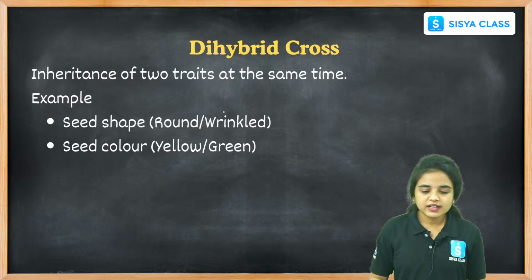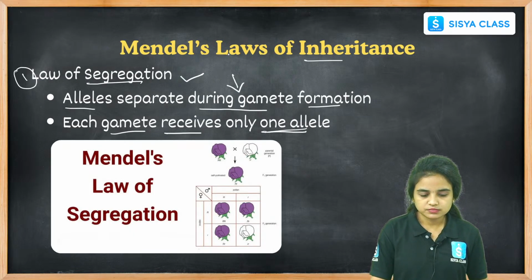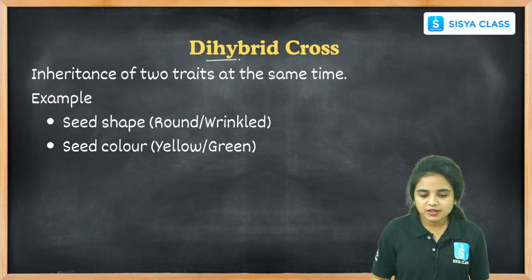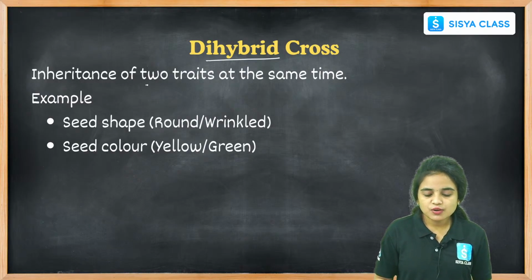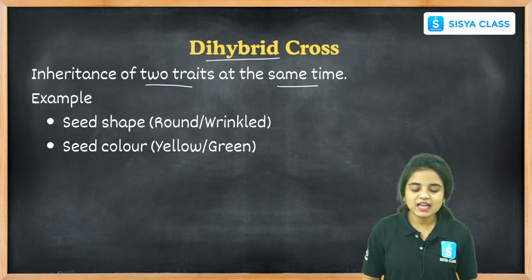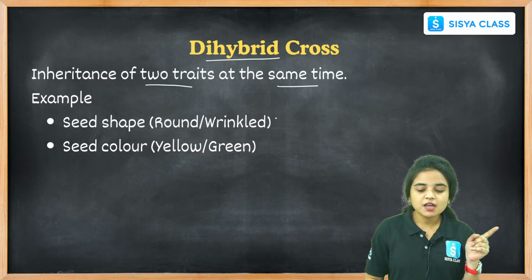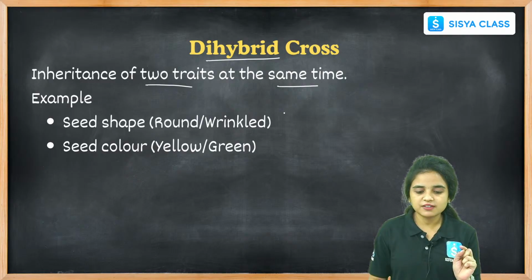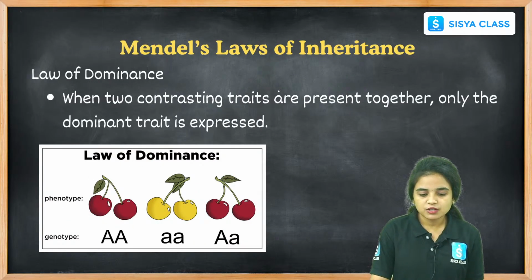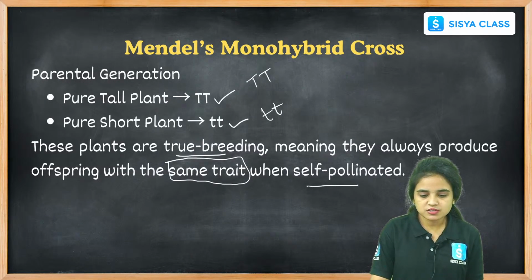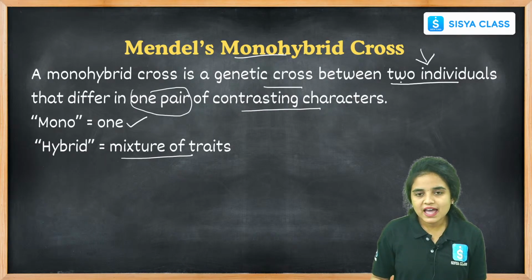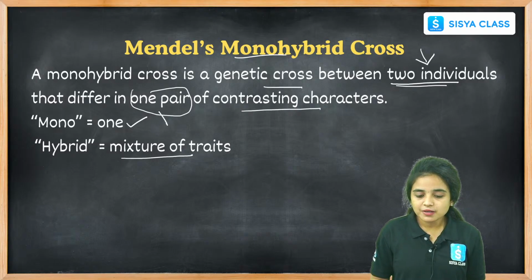Now let us see inheritance of 2 traits, the dihybrid cross, students. Inheritance of 2 traits happens at the same time here. In a monohybrid cross, the cross happens only between 2 individuals that differ in 1 pair. Once I will show here, students, see.